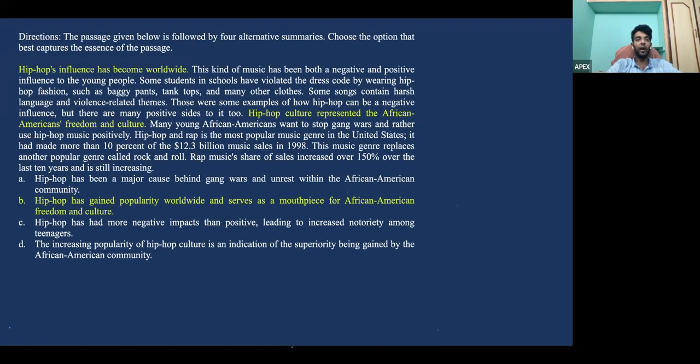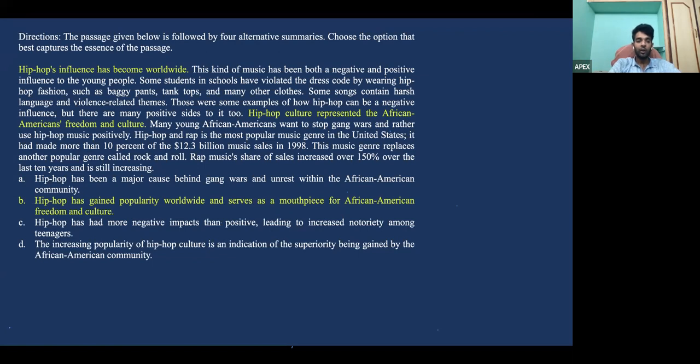Now again, in this para summary, I've highlighted the main ideas. There are 2 main ideas over here also. First thing, that hip hop has become an influence worldwide. And that hip hop has represented African Americans' freedoms and culture in a better light, in a good light. Both of which are easily seen in option B, where hip hop has gained popularity worldwide and serves as a mouthpiece. Mouthpiece means something that propagates the thing, for African American freedom and culture.